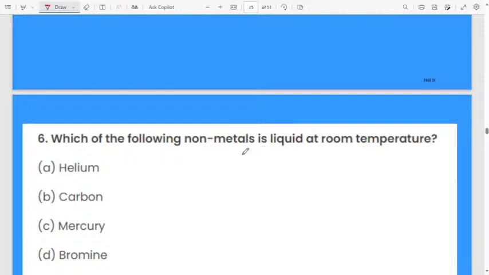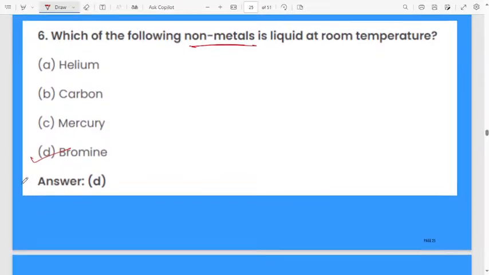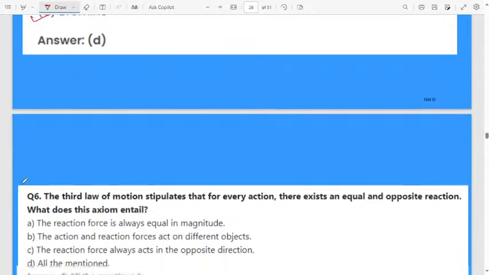which of the following non-metals is liquid at room temperature? Which is the non-metal that is liquid at room temperature? Option A helium, option B carbon, option C mercury, option D bromine. Which one is a non-metal? It will be liquid at room temperature, that is bromine. Only this non-metal will exist in liquid form at room temperature. So many of you are giving correct answers, very good.